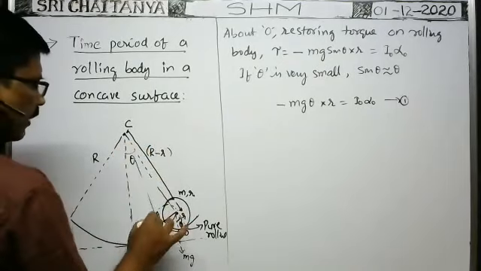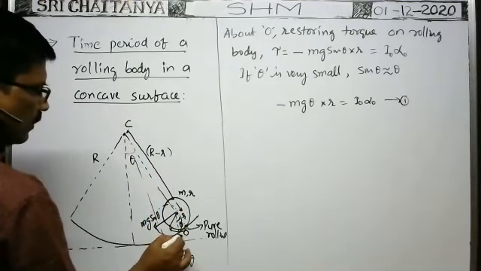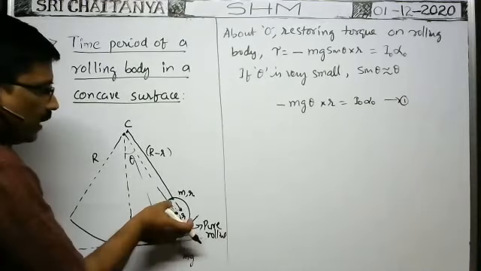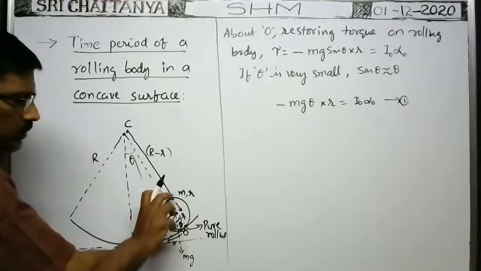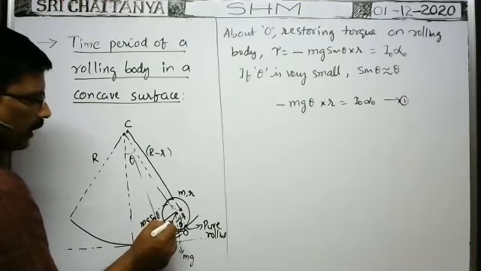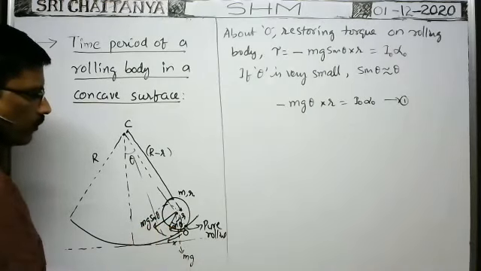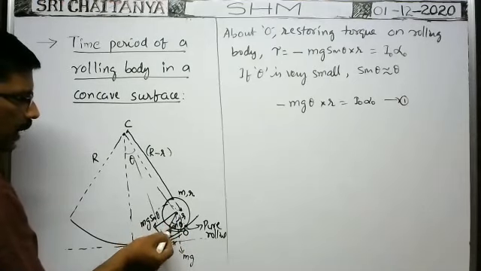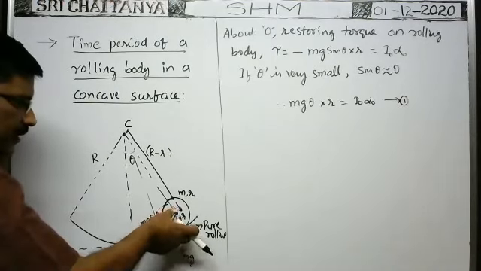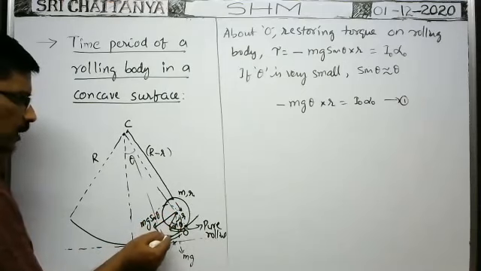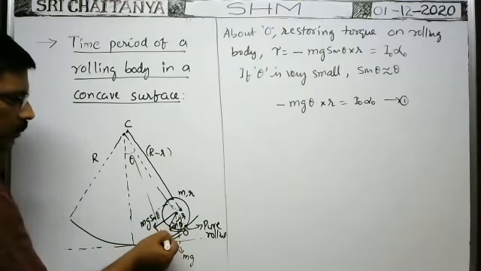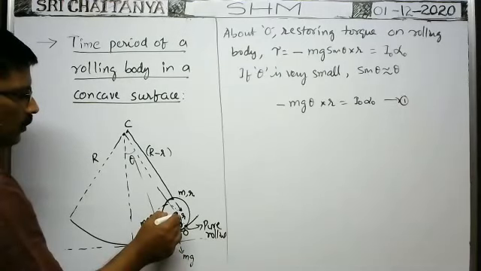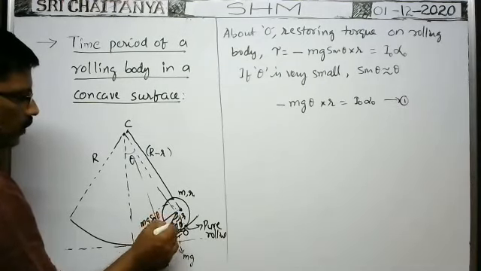Initially the point of contact is this one. So the distance traveled by the point of contact is x, and the angle through which the body rolls without slipping is phi.